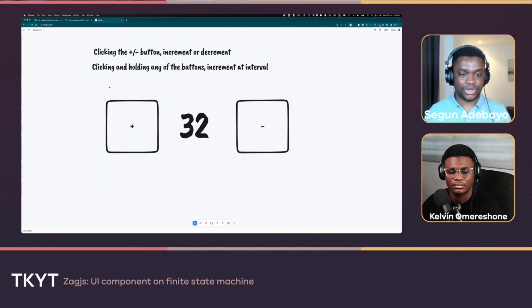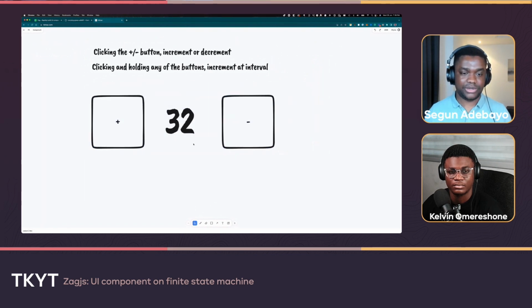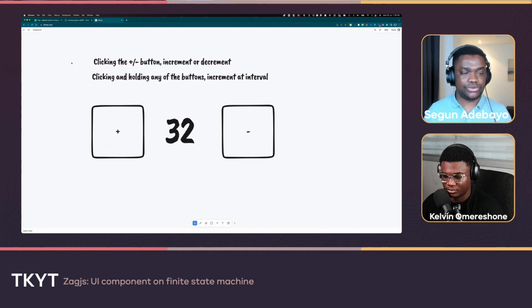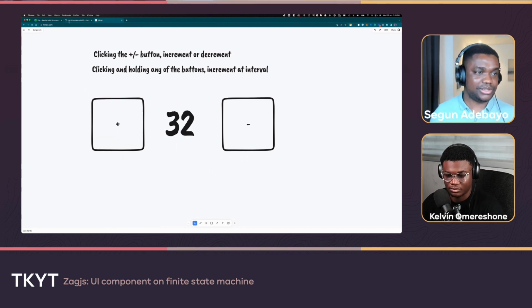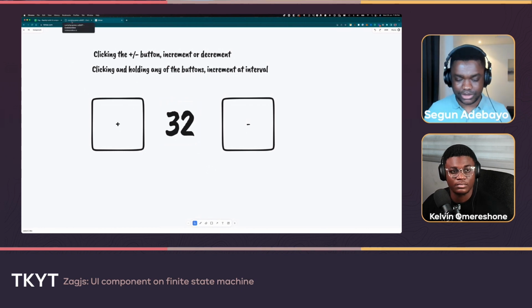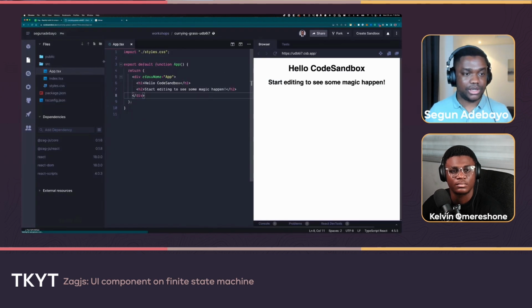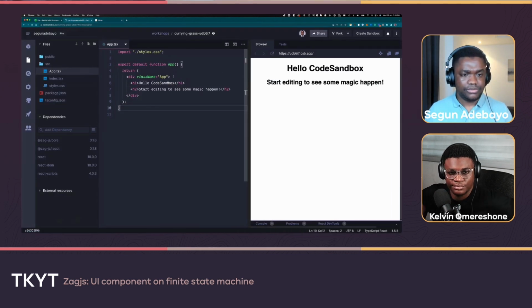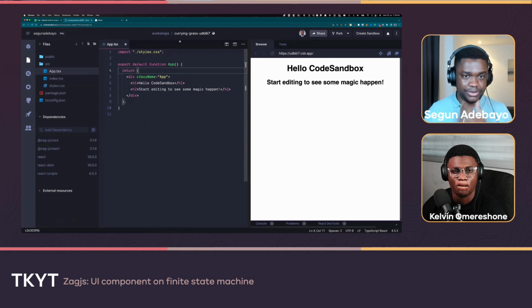Let's remove this. So we have the two buttons and then one label in between for the values. I could show you the traditional way, so let's go through the traditional way of building this. Then we can see how to use state charts, state machines, to model that. Cool. All right, I have this empty CodeSandbox prepared.